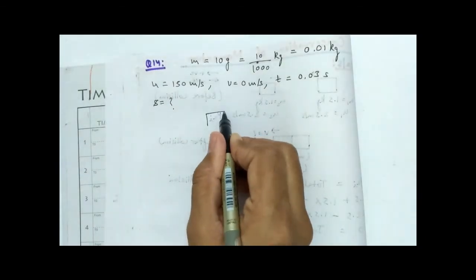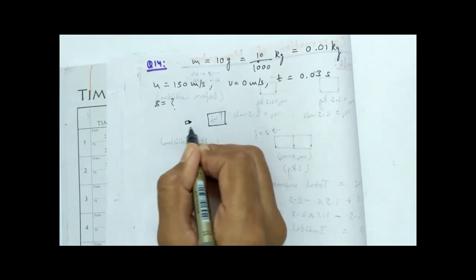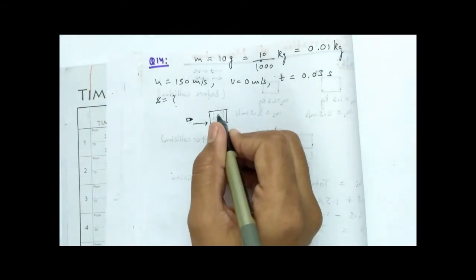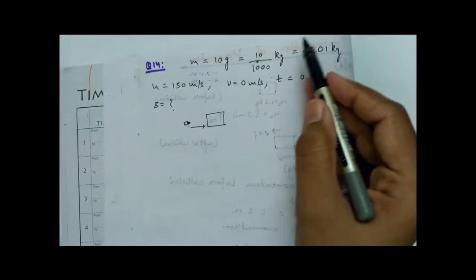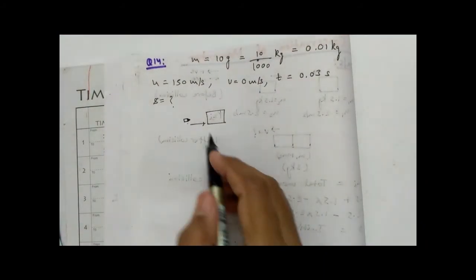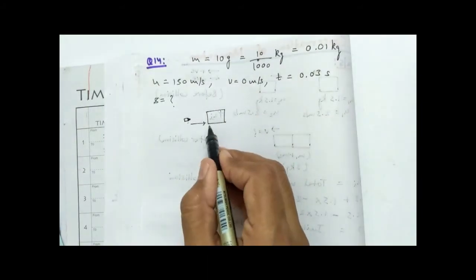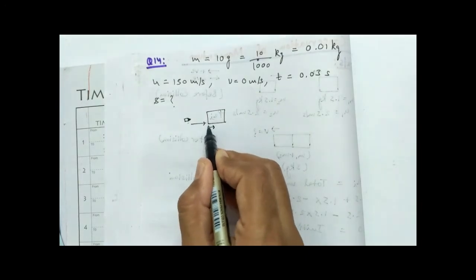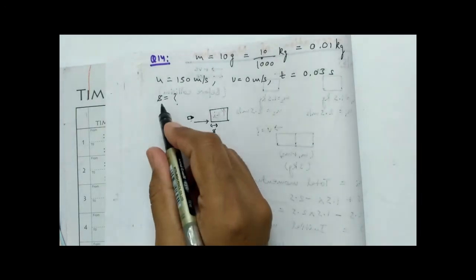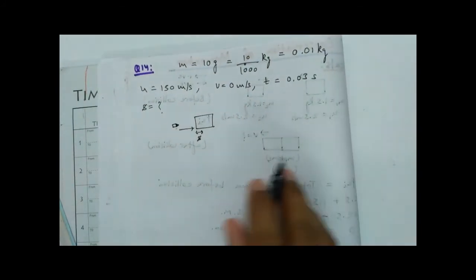Okay. The example is that a bullet is coming in this direction, going in this direction, with a force, and the bullet is having mass of this much kg. So after striking it stops at a certain point. Okay, so it will penetrate to some distance, and that distance is being asked to you. Okay, to calculate that distance of penetration. Okay, and time is given as 0.03 seconds.